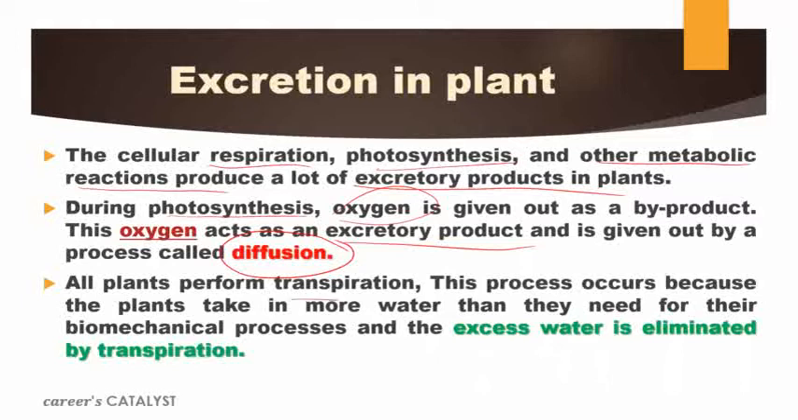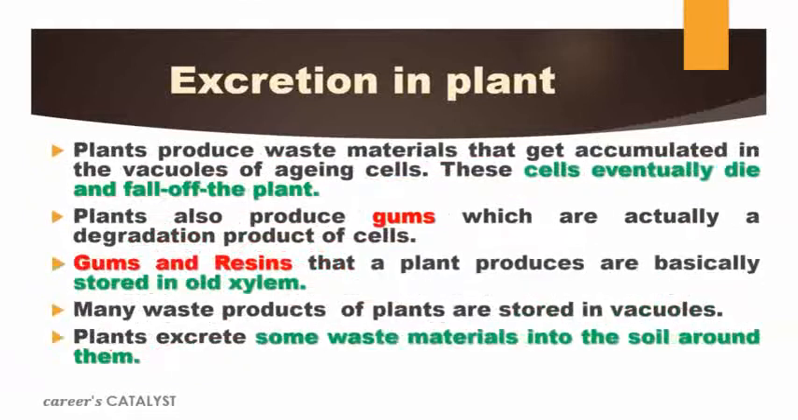So all plants perform transpiration, that we already know. So what is transpiration? It is just a process in which the extra water, the excess water, is released into the surroundings. So by the process of transpiration, the plant can release the excess water into the surroundings. So this is also considered a process of excretion, because here the excess water is considered as what? A waste product that the plant needs to remove from the body.